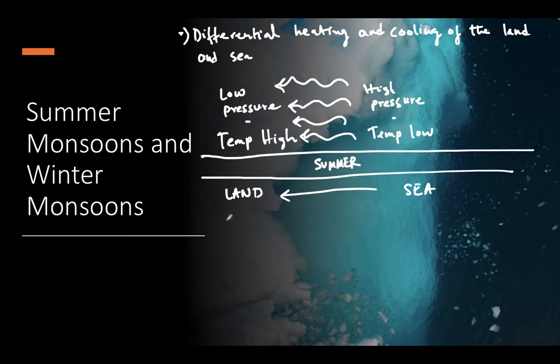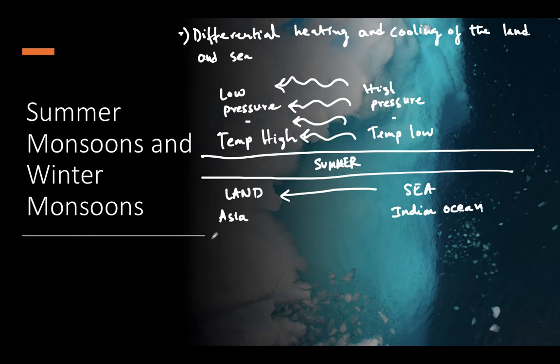During this month, over the Indian Ocean, high pressure areas develop. Why is the Indian Ocean part high pressure? Because the temperature is low. So the winds blow from the Indian Ocean northward and northwestward into Asia.